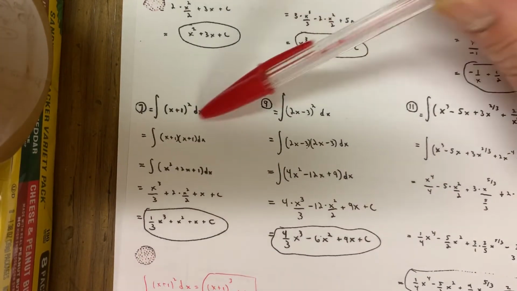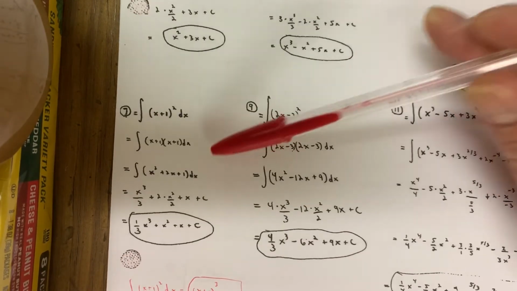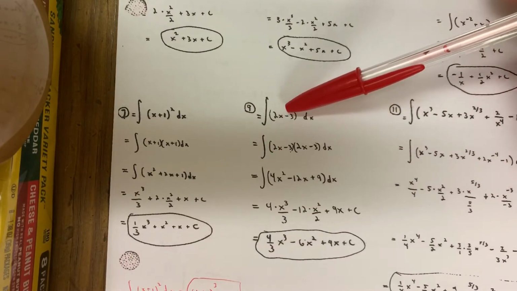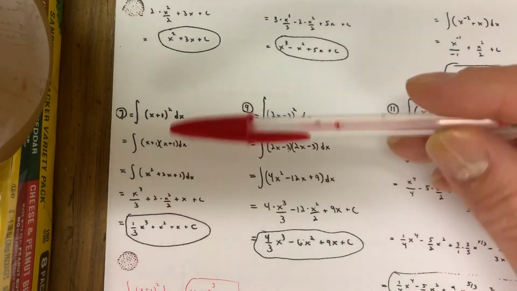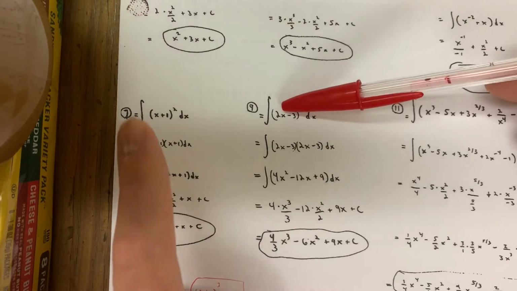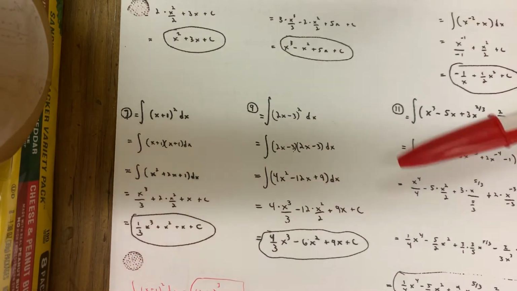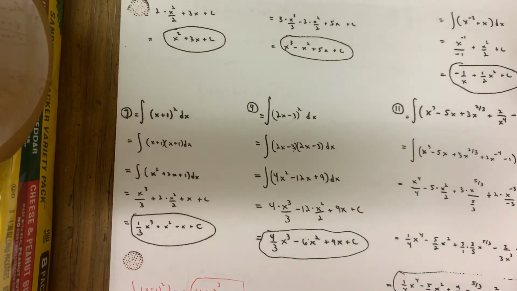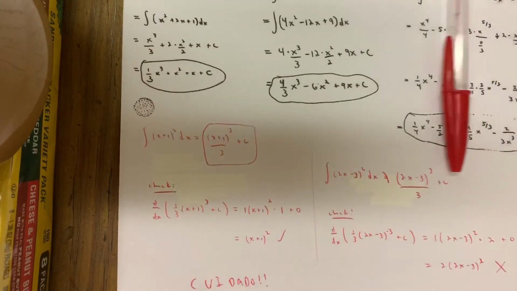These tomorrow will become U substitution situations anyway, so you probably won't even integrate them using what I'm doing right here. But this could be useful. If something's not basic integration, sometimes by performing an algebraic technique, you could turn it into something that looks like basic integration, okay? And that can become very powerful because we'll talk about U substitution tomorrow, but U substitution will not always work, all right? So something cool to talk about there.